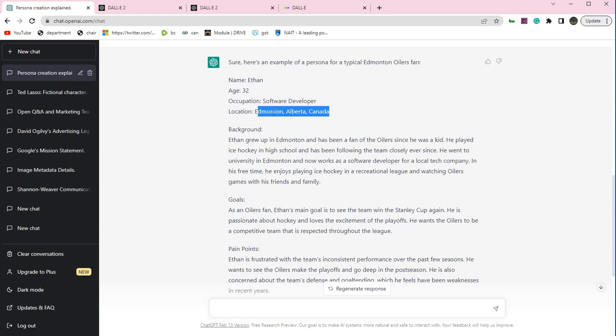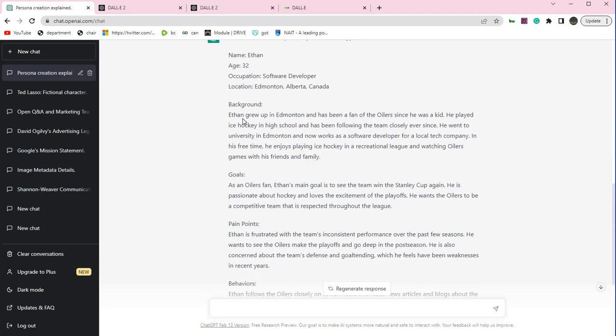So here we've got some geographic segmentation: Edmonton, Alberta, Canada. We've got some demographic, age, income. Well, I don't know about income yet, but I'm applying income. We've got age, occupation, a little bit about his background.